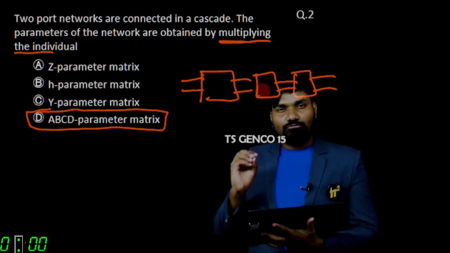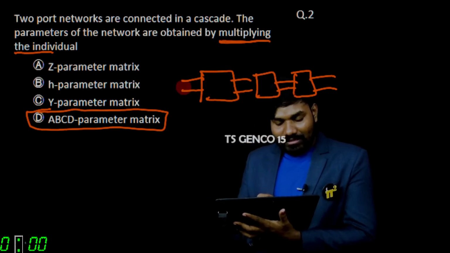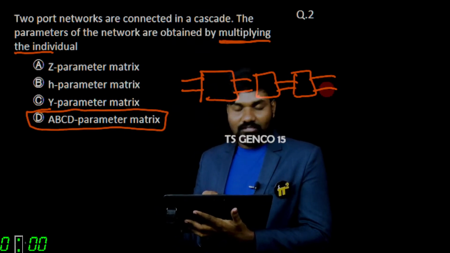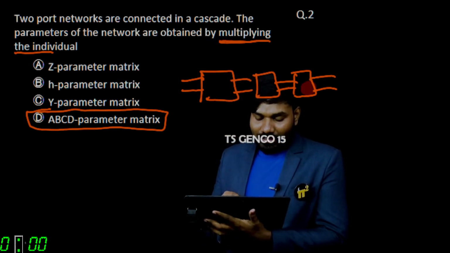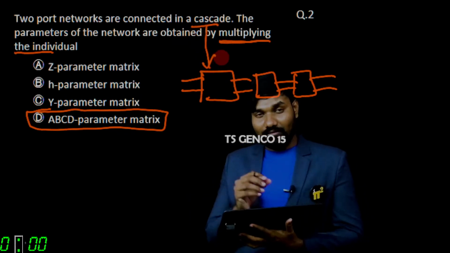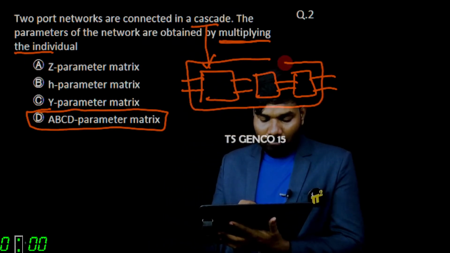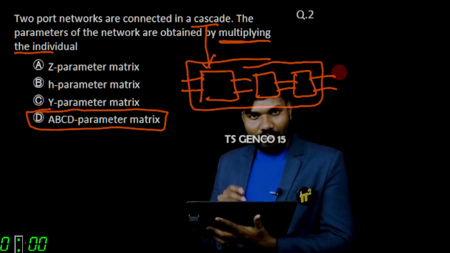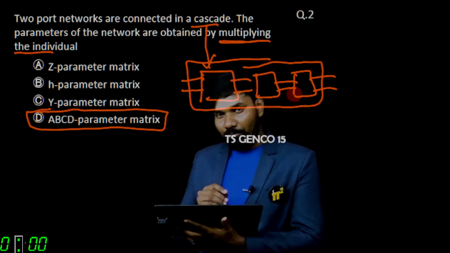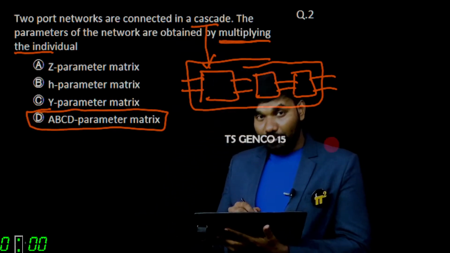So for those cases, it's giving a relation between input and output. Again this input and this output, again this input and this output. So for this cascade connection, we have to go for transmission parameter. Now, to get a complete block's ABCD parameters or transmission parameters, you'll be multiplying each individual block's ABCD parameters. So the ABCD matrices will be multiplied individually.